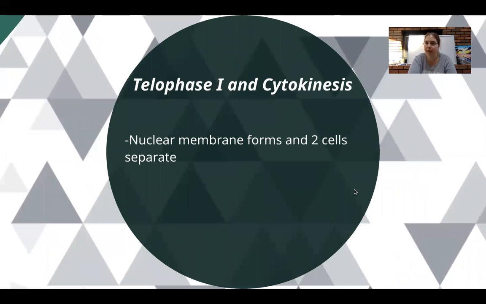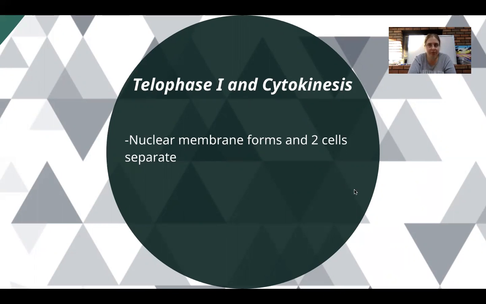Once the pairs have been dragged all the way to the opposite ends of the cell, we have telophase 1, which is where the nuclear membrane is going to reform around the chromosomes. They're going to temporarily go back into chromatin form. The spindle fibers will break down, and cytokinesis is going to occur. Cytokinesis is when the cell membrane starts pinching inward in the middle, and that's going to cause the organelles and the cytoplasm to stream to the 2 ends. Once the cell membrane meets in the middle, it's going to fuse, and then the 2 daughter cells are going to pop apart.